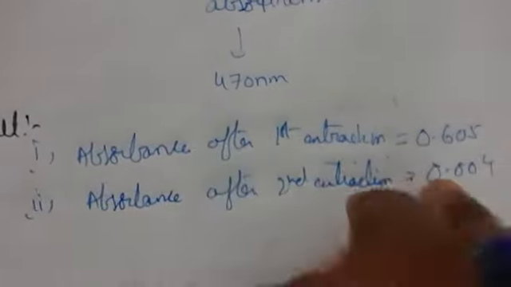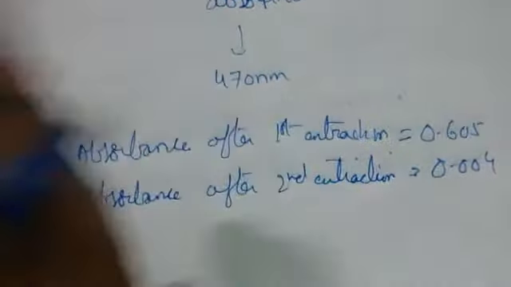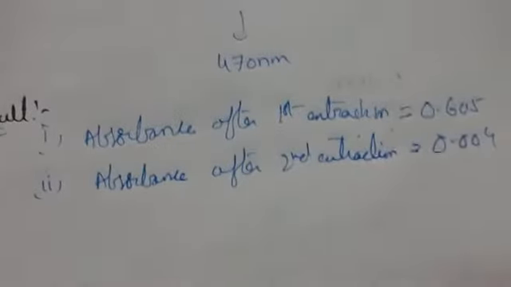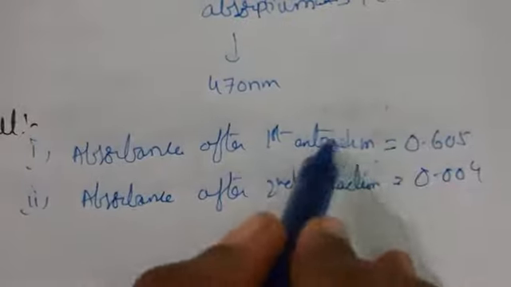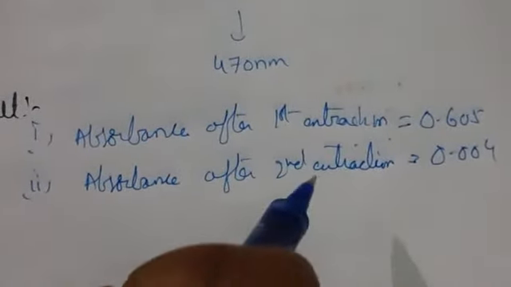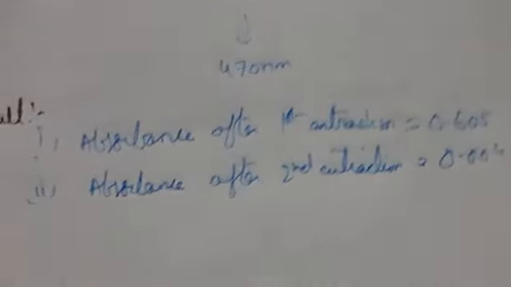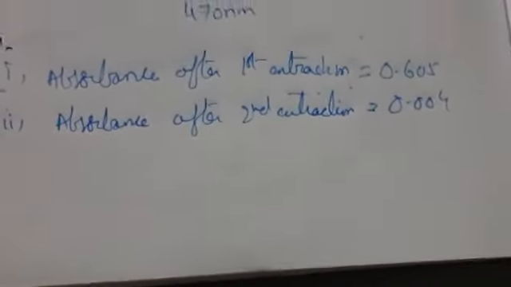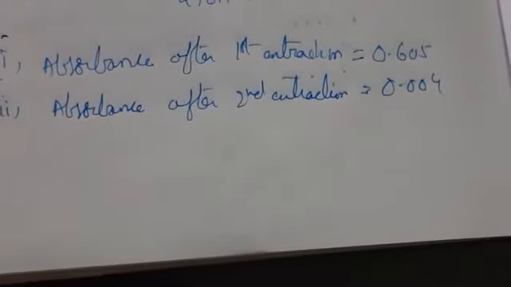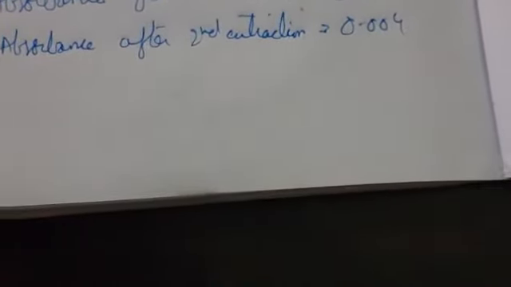What does this indicate? The iron extracted in the second extraction is a negligible amount, meaning about half of the iron is already extracted in the first one, and the remaining is extracted in the second, so we got the value 0.004. What is absorbance? According to Beer-Lambert's law, with the spectrophotometer we measure absorbance and transmittance. Absorbance is indicated by A and transmittance by T.